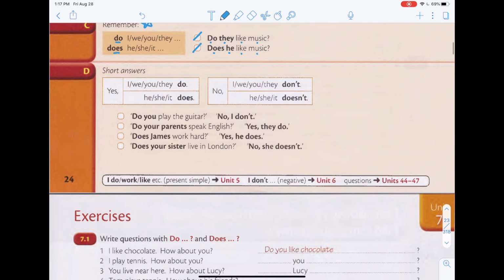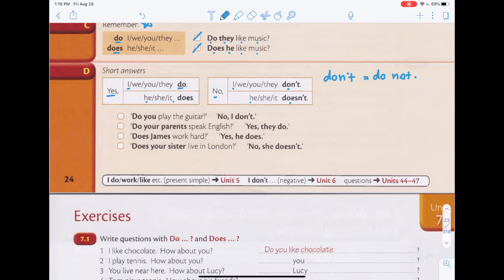All right, so next, how do you use present simple tense to give short answers? So very simple, yes or no. So we have yes, I do. Yes, he does. It's just yes or no, and then I do, he does. And then if it's no, then we say no, I don't. No, he doesn't. Remember, don't is do not. Okay, so you can also say no, I do not. No, he does not. But when you're talking, you use don't and doesn't.